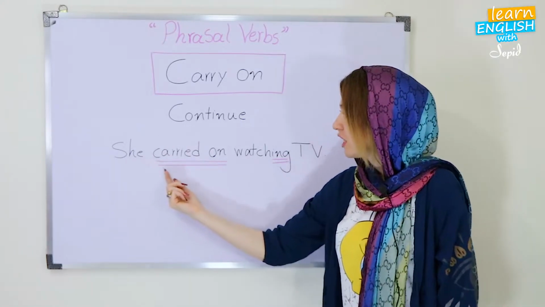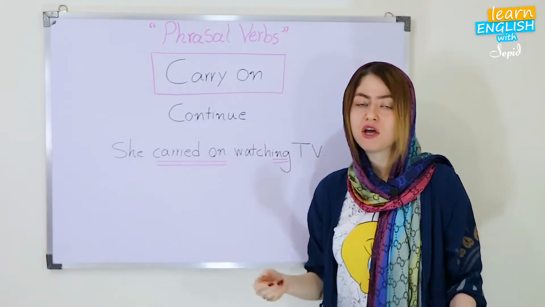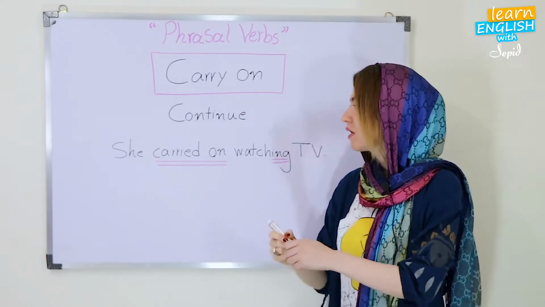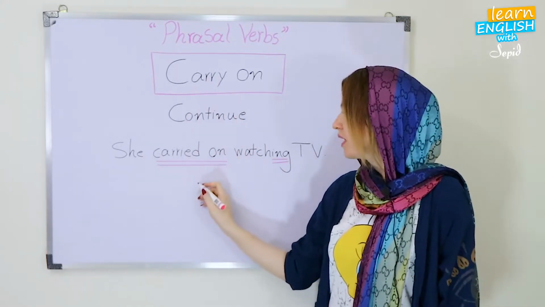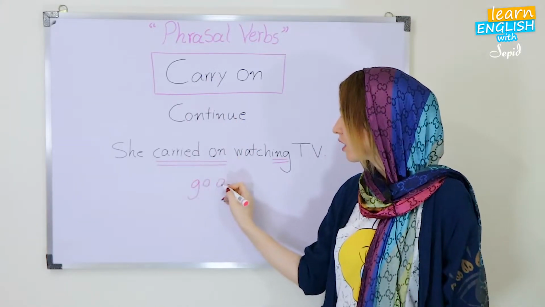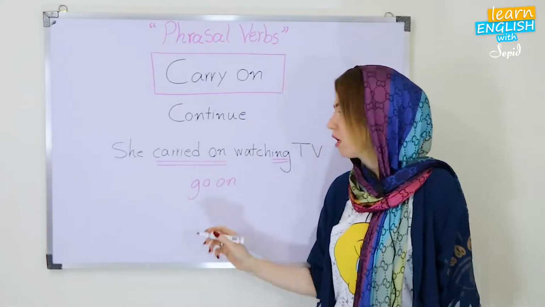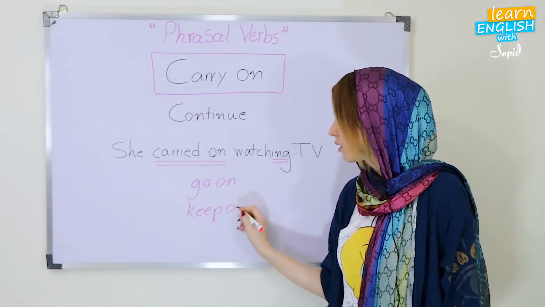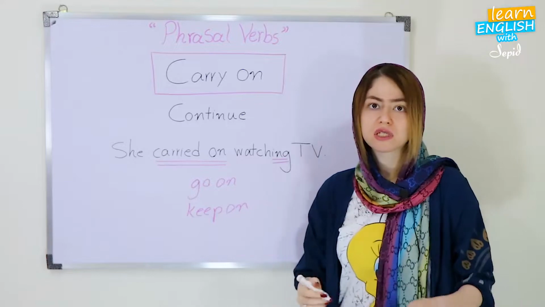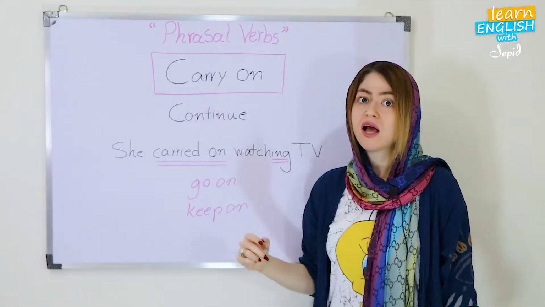That's it. She carried on watching TV. Okay, so there are some synonymous phrasal verbs as well for carry on. You might have heard that. Go on. Go on again means continue, okay? So, or keep on. These are two phrasal verbs that have the same meaning as carry on.